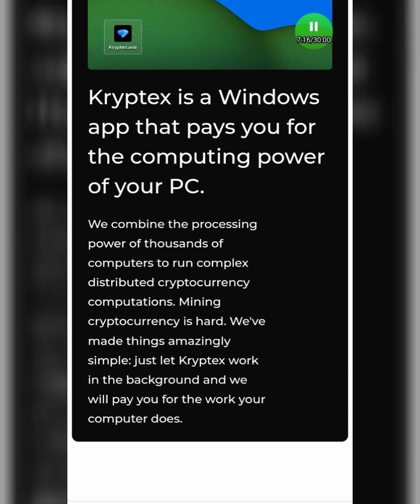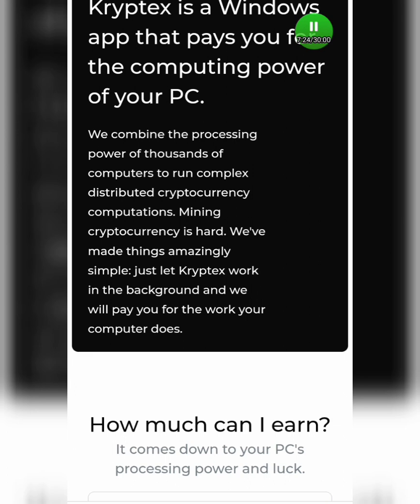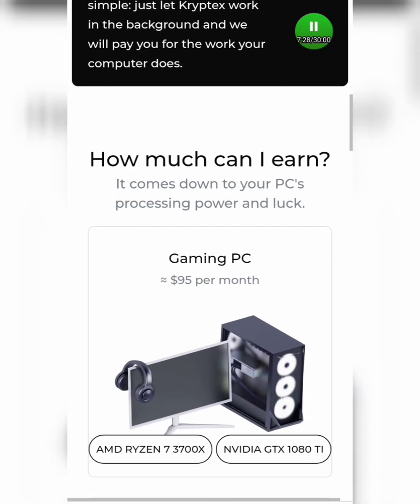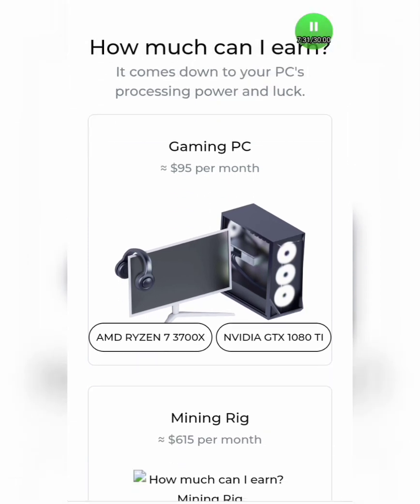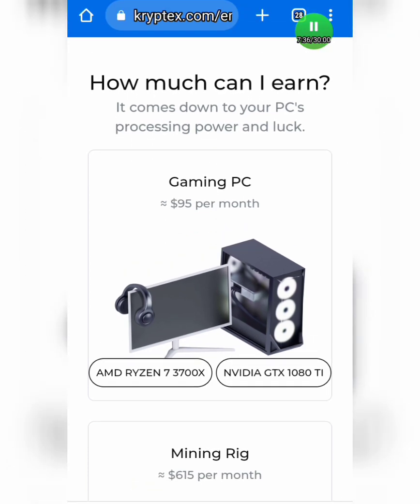The only thing is that you have to install it on your laptop, then you allow it to work in the background. So the only thing you need to do is just install it on your machine and allow it to work in the background, and you're going to make enough money, as you can see on the screen here. And guys, this app works depending on the type of machine you are using. You can see the gaming PC, the amount of money you can make in a month depends on the type of machine you have.